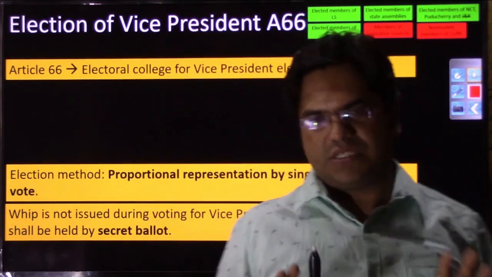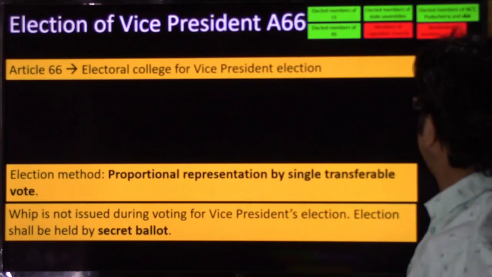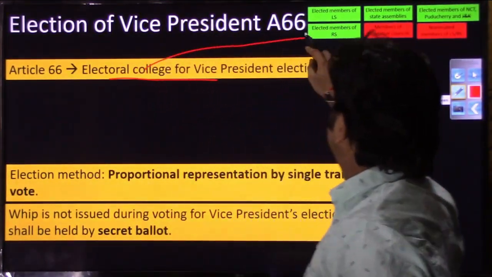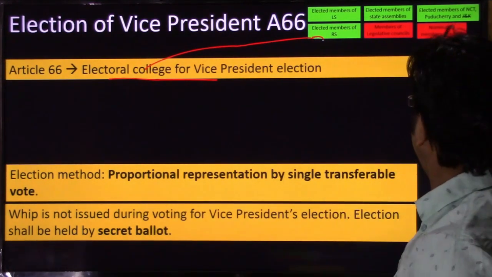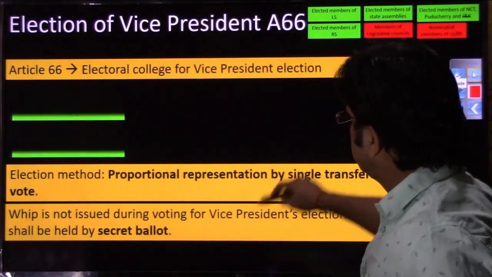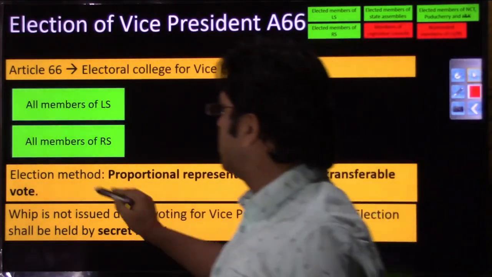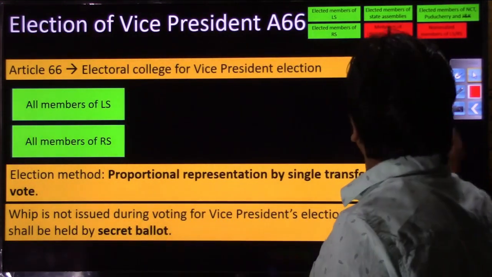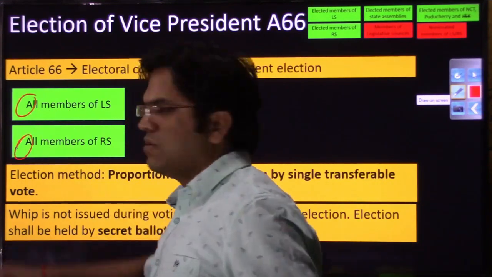So now, since we have recalled who all are part of the electoral college for presidential election, let us see who all are part of the electoral college for the vice presidential election. So all members of Lok Sabha and all members of Rajya Sabha. The key word is that all members of Lok Sabha and all members of Rajya Sabha.